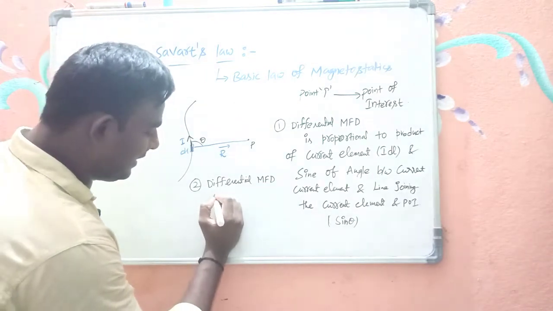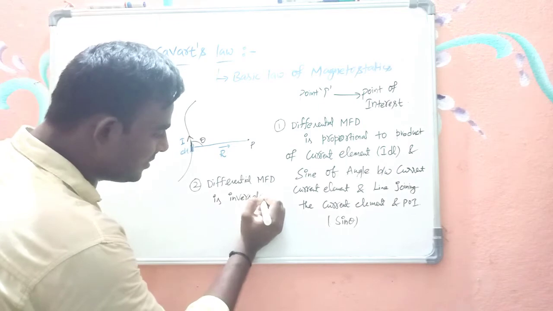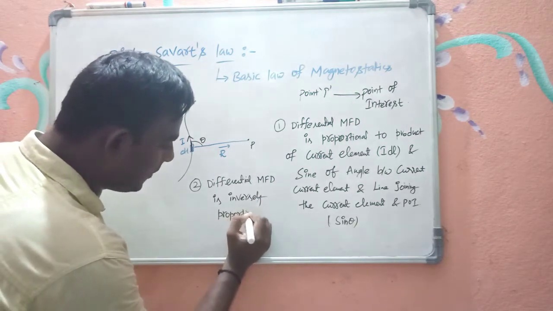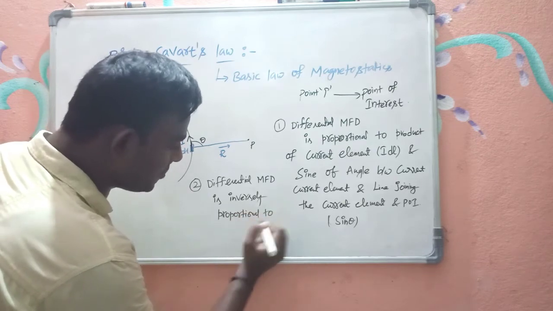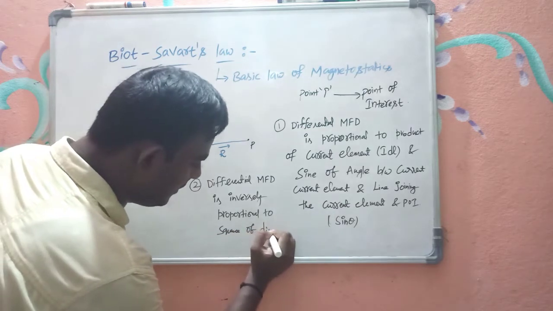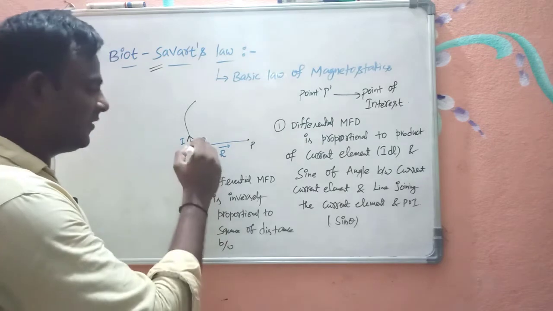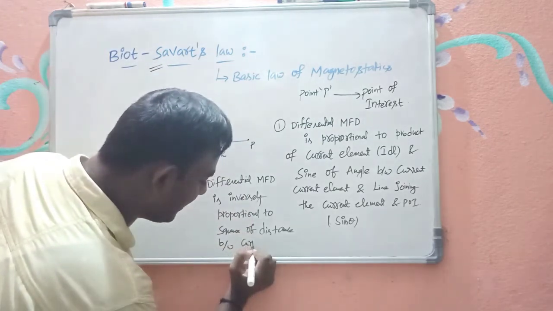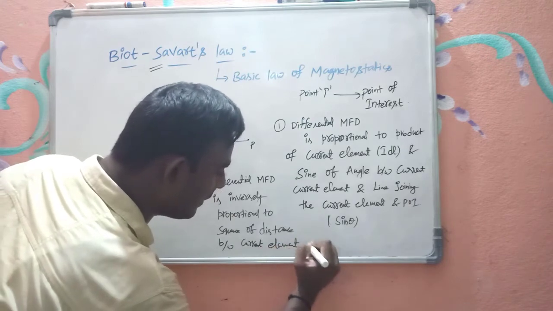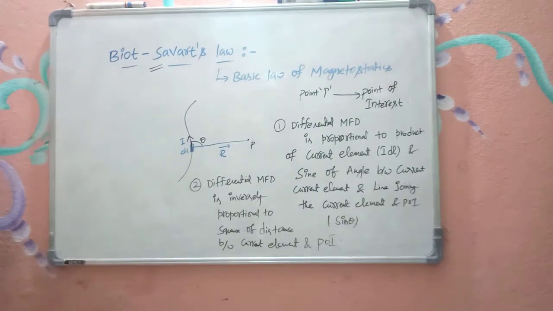Magnetic flux density is inversely proportional to the square of the distance between the current element and the point of interest. So this is the second statement of Biot Savart's law.